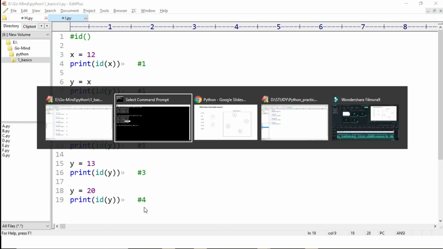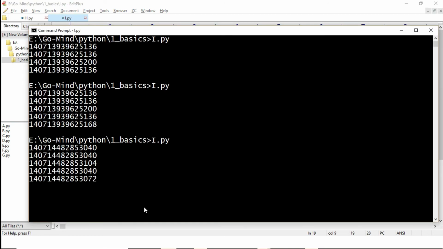So let's see. 3040, 3040, and the fourth one 3040, and 3104, this is different. 3072, this is also different, and 3296, this is also different.